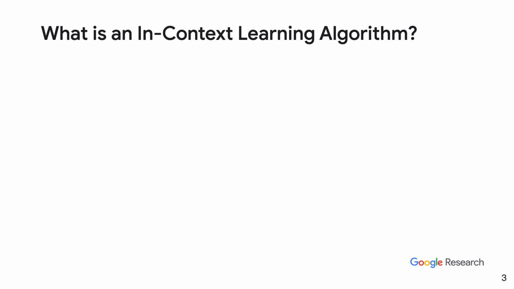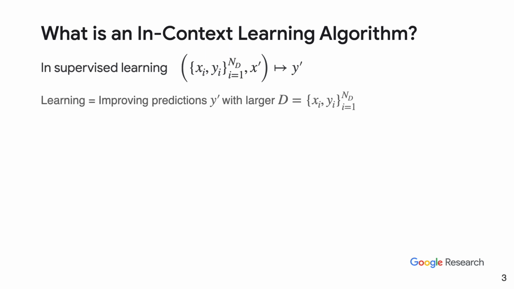What is an in-context learning algorithm? In supervised learning, you can think of it as a function which takes as an input an entire dataset of inputs x_i and outputs y_i, and a query point x', which maps it to its prediction y'. Of course, not all functions in this form are learning algorithms. The subset that corresponds to learning improves their predictions y' the larger the dataset D is.